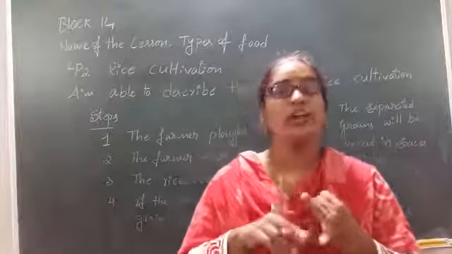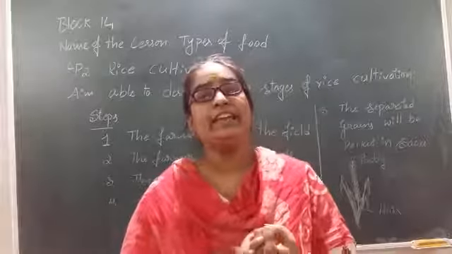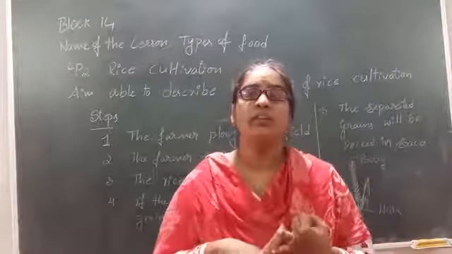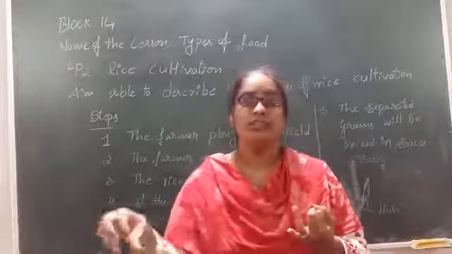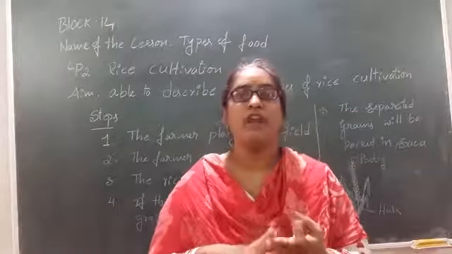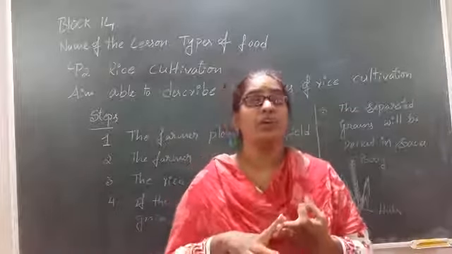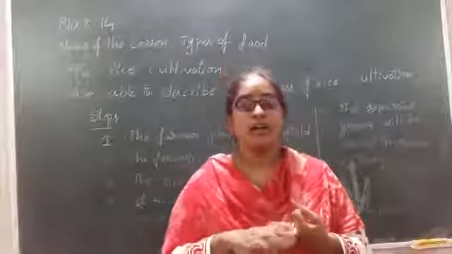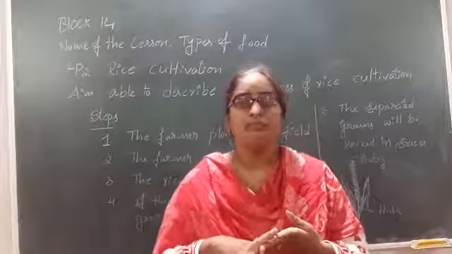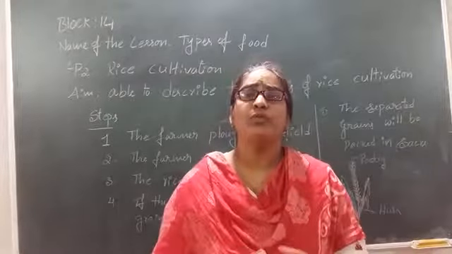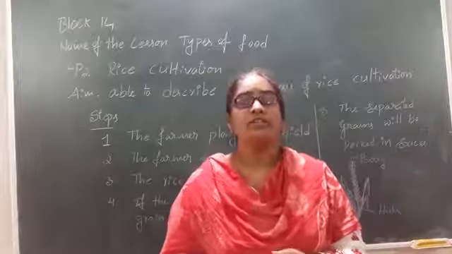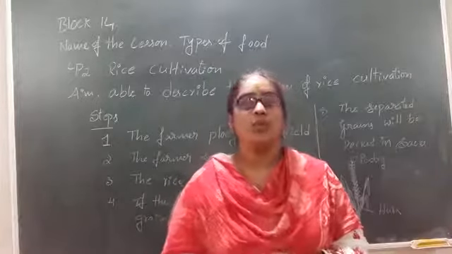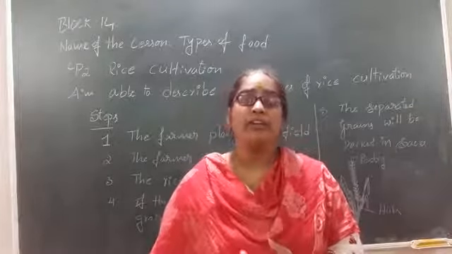And after that, what does he do? Obviously he sows the seeds. After plowing the land, what will the farmer do? He sows the seeds in the ground, and after that he has to water the crop. And what is the next step? Yes, when we water the crop, obviously it will grow in a perfect manner. When the crop has grown, after some time it will be harvested.